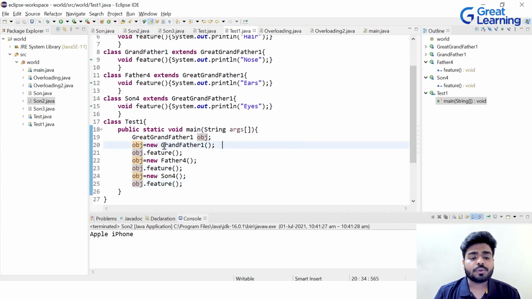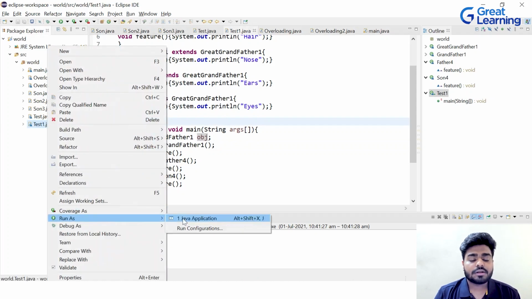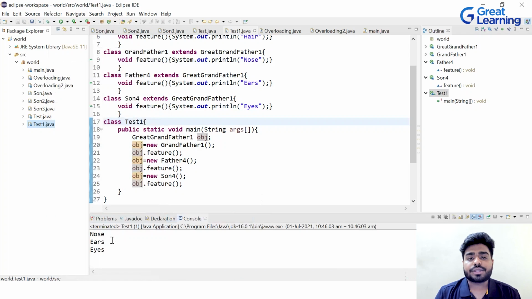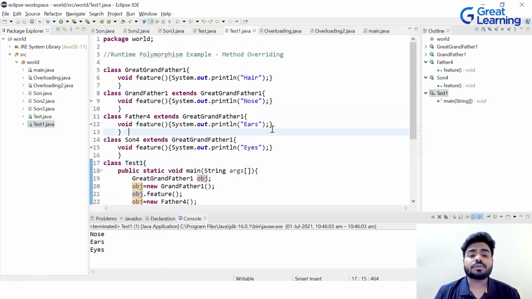Now, if you look at this grandfather 1, what is there in grandfather 1? We have nose and then father object. So it will print ears and then eyes, right? So let's see whether this particular program is giving me the same output or not. If I run this application, you can see nose, ears and eyes, right? So this is one more complicated example of method overriding.